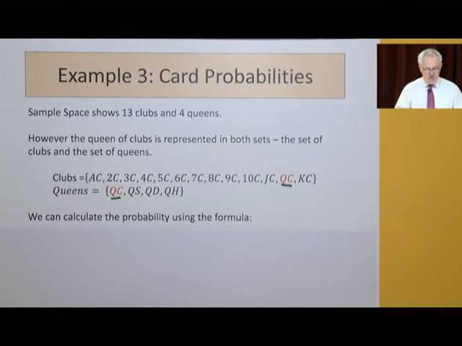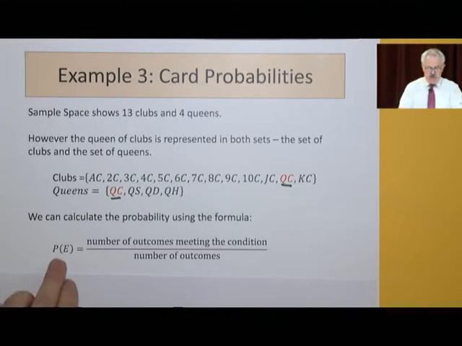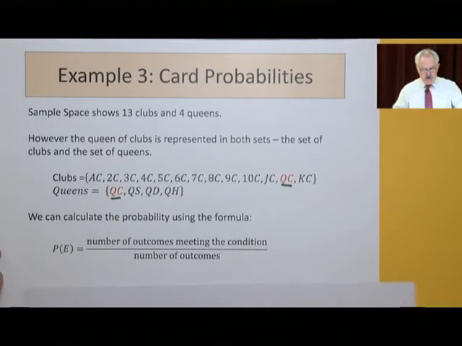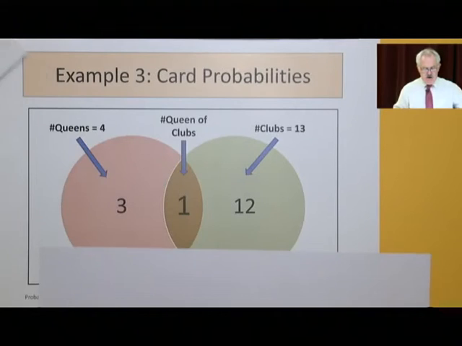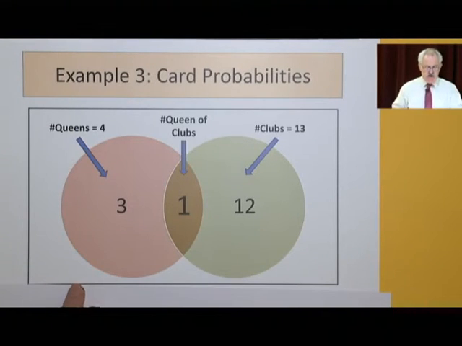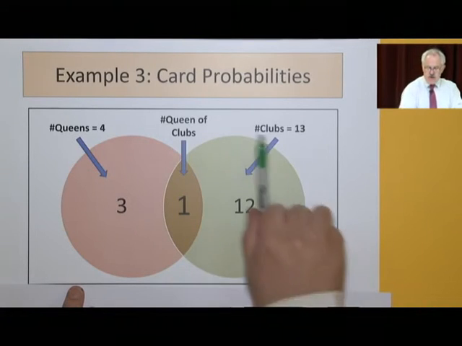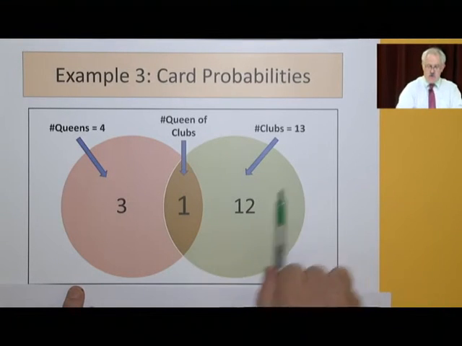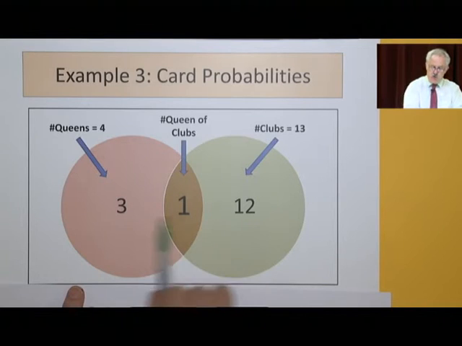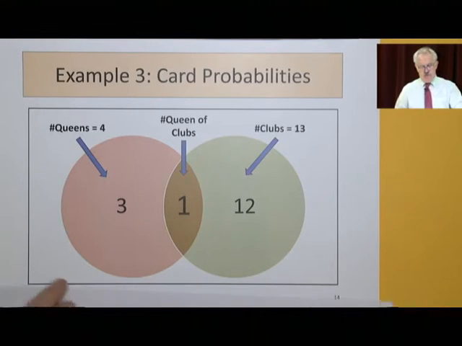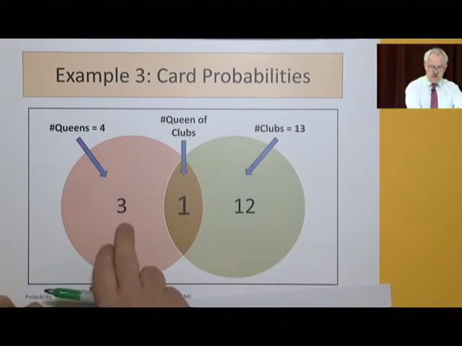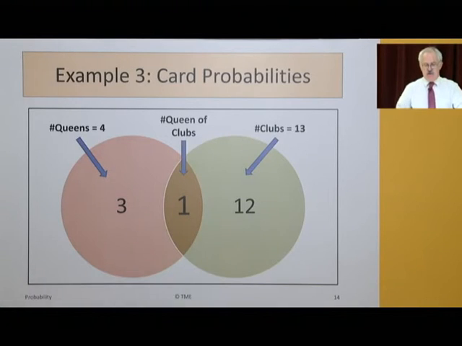So we calculate the probability using the formula, the number of outcomes meeting the condition over the total number of outcomes. Here we can see that in terms of queens, we've got 4 of them. In terms of clubs, we've got 13 of them. But one of them, which is both a queen and a club, is sitting here.